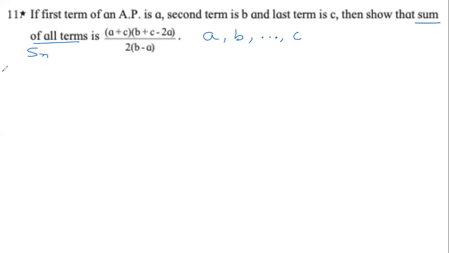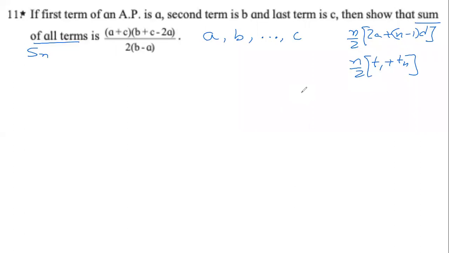Once again, remember the 2 formulae that we know. The general formula, n by 2, 2a plus n minus 1 into d, and the special formula, n by 2, first term plus last term.